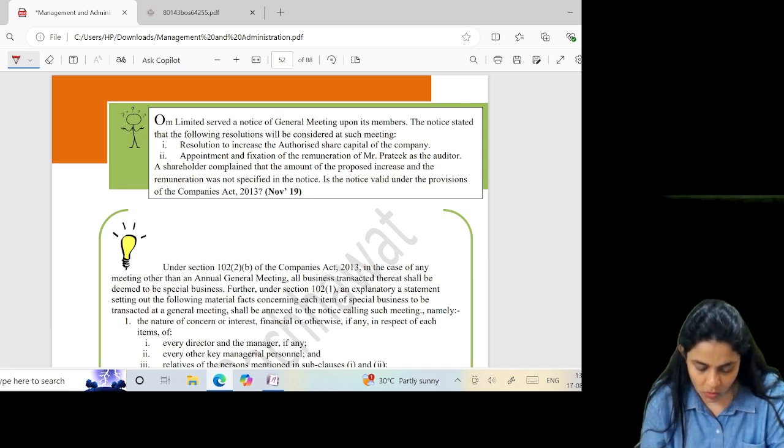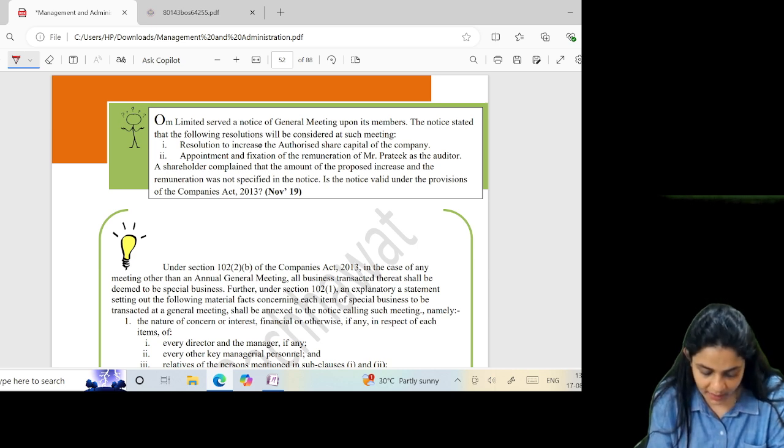Home Limited served a notice of a general meeting upon its members. The notice stated that the following resolutions will be considered: a resolution to increase the authorized capital, and appointment and fixation of remuneration of an auditor. A shareholder complained that the amount of proposed increase in remuneration was not specified.